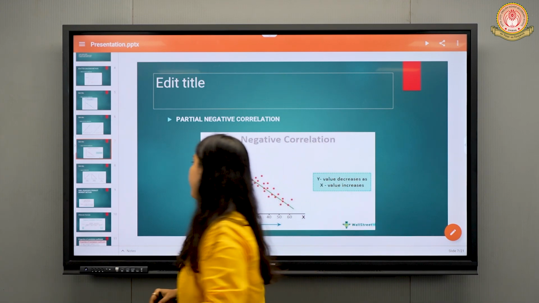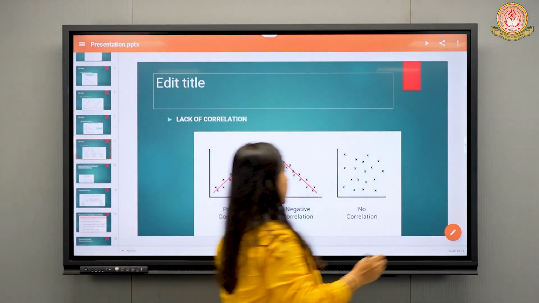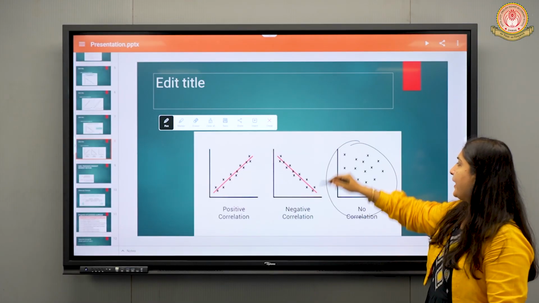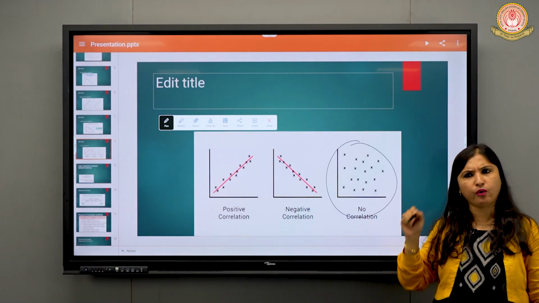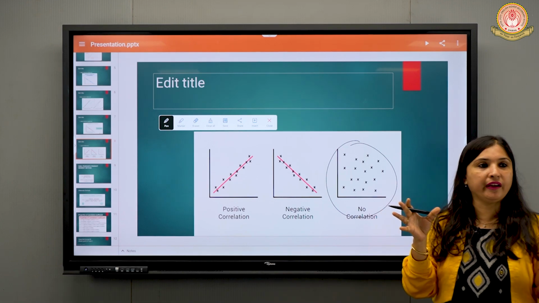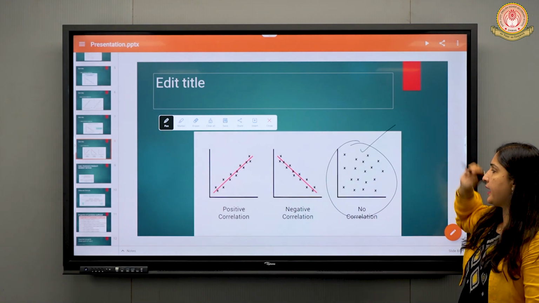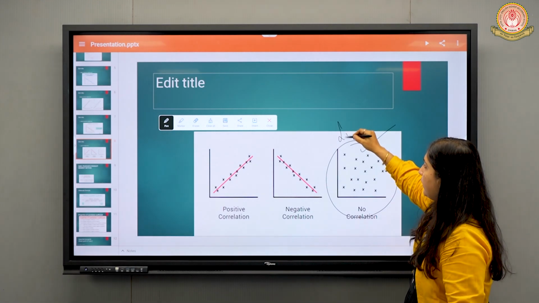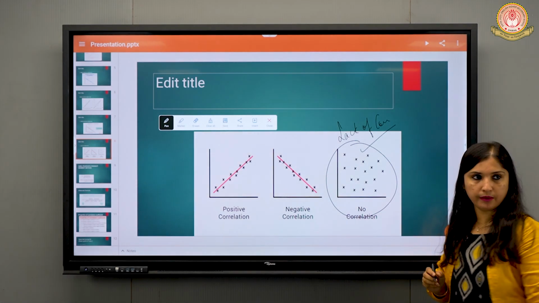We have one more correlation, and it is this: the points are scattered. We are not able to identify whether they are going in the upward direction or the downward direction. We are not able to analyze. The points are scattered here and there. This is called lack of correlation, or you may say there is no correlation.